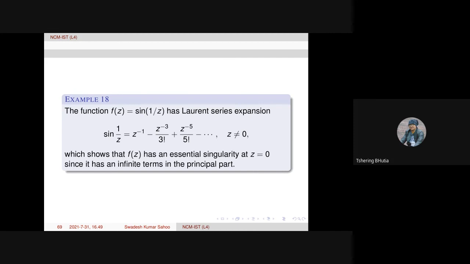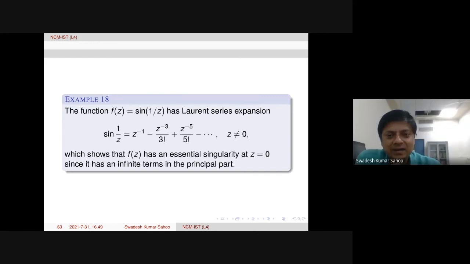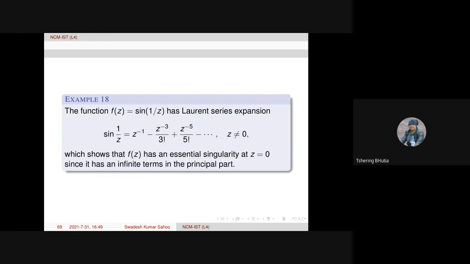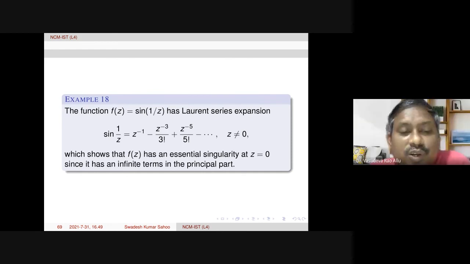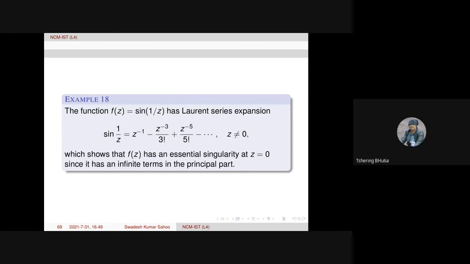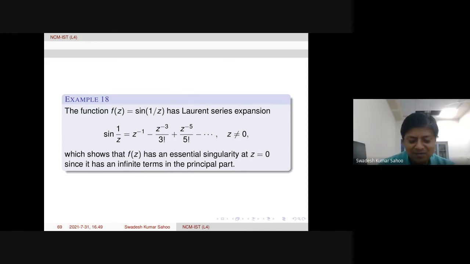So, sir, z equals 0 is a pole for this function, right? Because the limiting value at 0 is infinity. How do you say the limit? First, you have to define the branch cut there. You are writing 1 over root z, but square root of z is actually a multi-valued function. The branch has to be defined, and then.